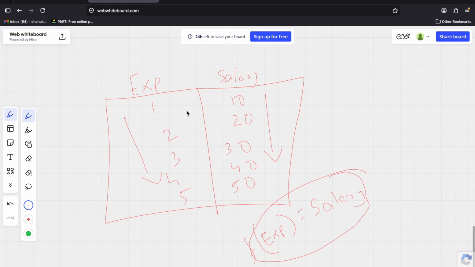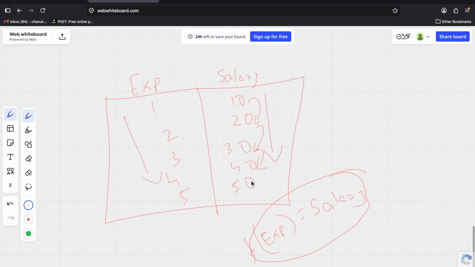Now, how does a human brain understand this? Let's say the first person has experience 1 with a 10k salary, experience 2 with 20, experience 3 with 30. If you see the trend here, every year the person's experience increases and the salary also increases by 10k. The difference is 10k, 10k, 10k. So as the experience increases, the salary of the person also increases by 10k.